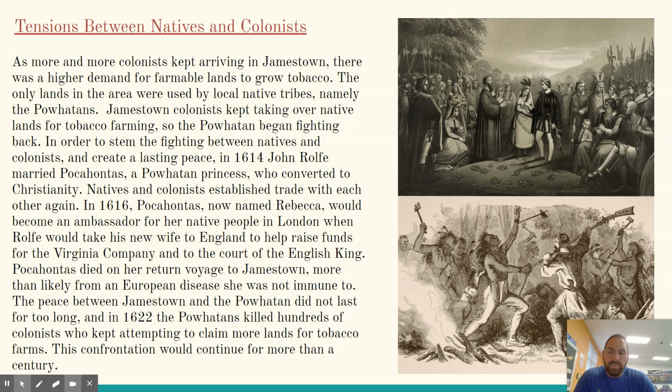The peace between Jamestown and the Powhatan did not last for too long. In 1622, the Powhatans killed hundreds of colonists who kept attempting to claim more lands for tobacco farms. This confrontation would continue for more than a century.